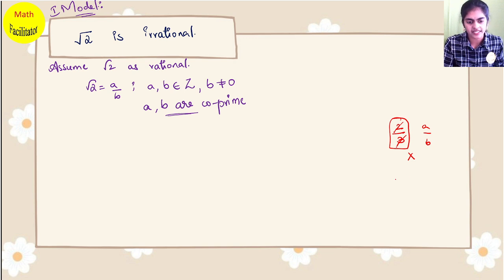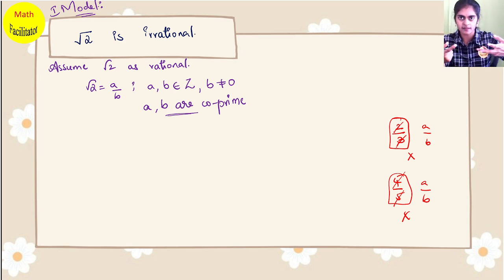Let me take 4 by 5, which is also co-prime because cancelling is not allowed. So A and B are co-prime, they don't have any common factor other than 1. Clear till here? So remember this point.